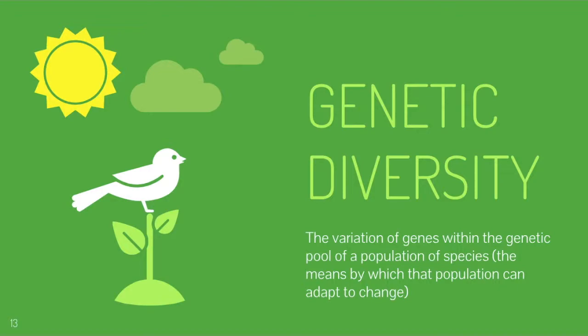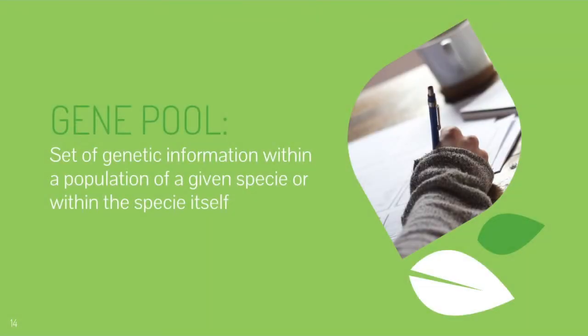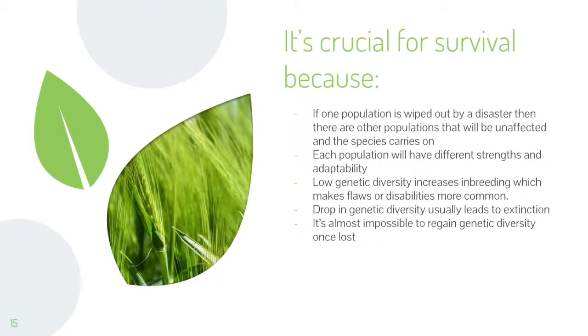Then, genetic diversity refers to the variation of genes within the genetic pool of a population of species. This means the means by which a population can adapt to change. A gene pool is a set of genetic information within a population of a given species or within the species itself, and it's crucial for survival because if one population is wiped out by a disaster, then the other populations will be unaffected and the species will be able to carry on.